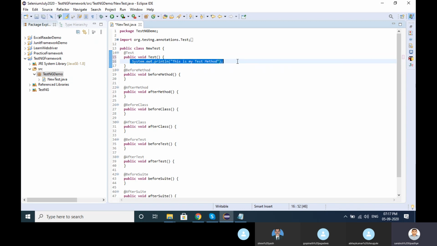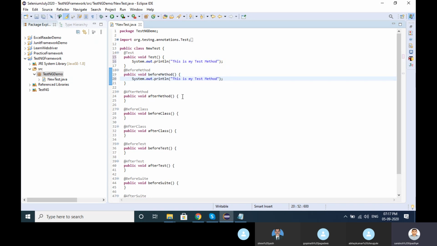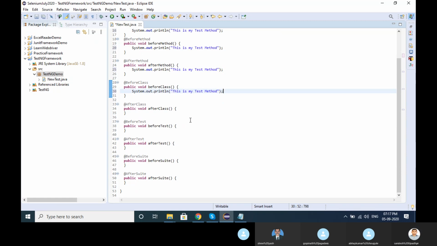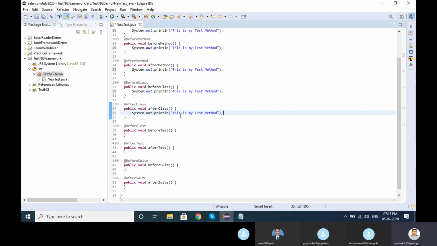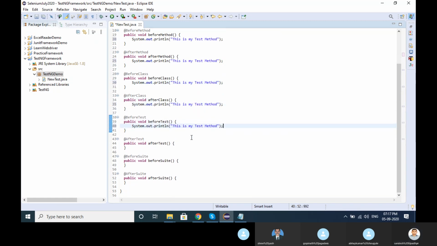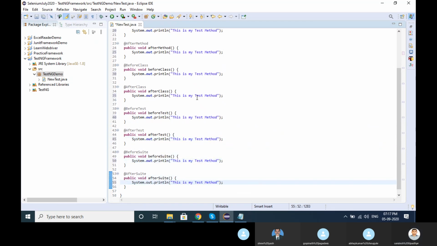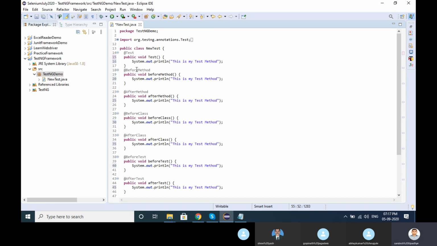Let me copy, paste it. Okay. Before method, copy @BeforeMethod. After method, copy @AfterMethod.